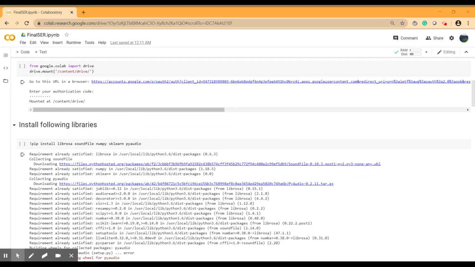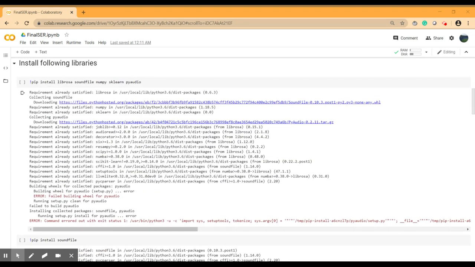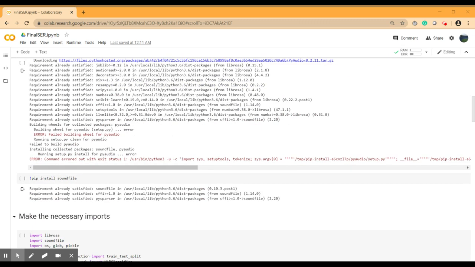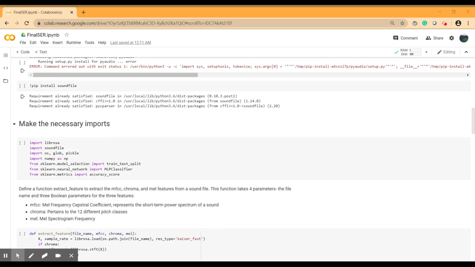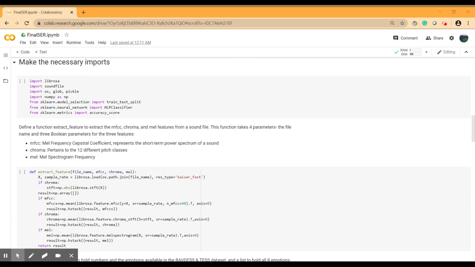Now we are installing libraries: Librosa, SoundFile, NumPy, sklearn, PyAudio. Librosa is for music and audio analysis. And now we are importing our libraries: Librosa, Soundfile, OS, Glob, Pickle, NumPy as np. From sklearn model selection, we are importing train_test_split, from sklearn neural network, MLPClassifier, and from sklearn metrics, importing accuracy_score.